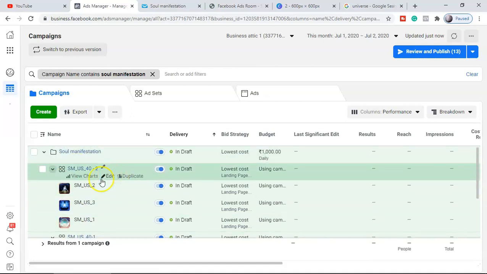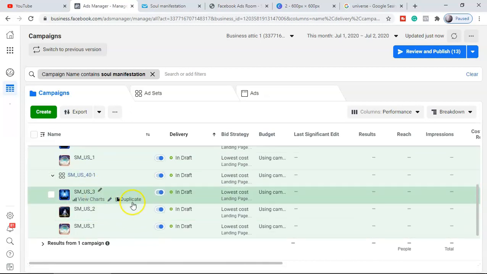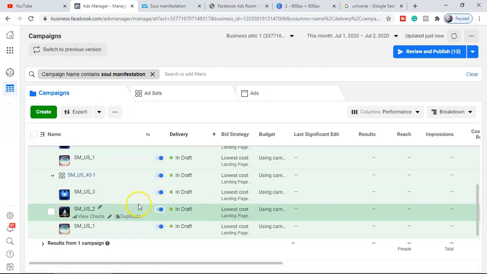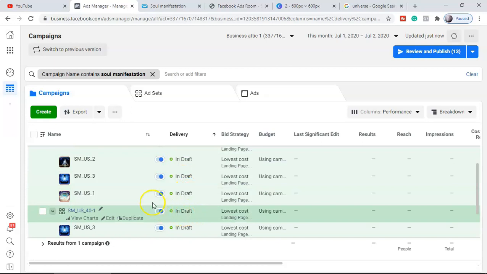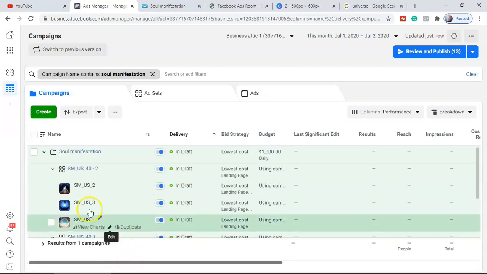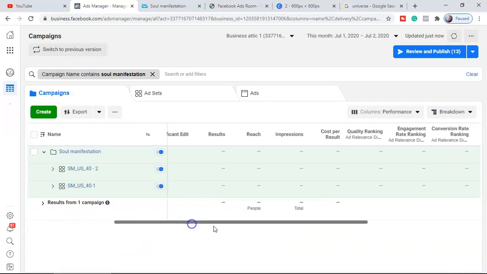So this ad set is targeting a different interest for the same location, guys, in United Nations only, as well as this ad set is targeting United Nations with some different interest, but the image and the copy and everything will remain the same. Now my objective from this campaign is, guys, number 1, to see how many results I'm getting from this image, ad copy and all.